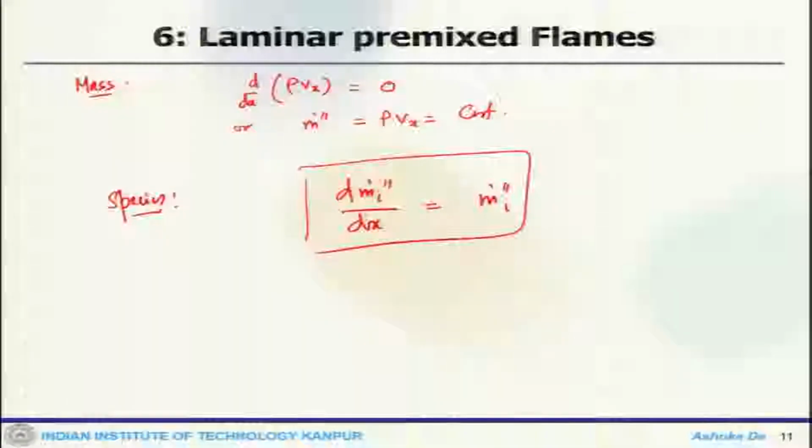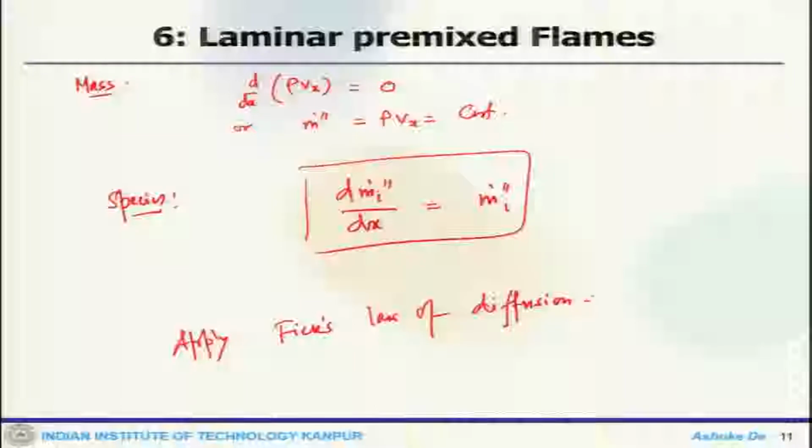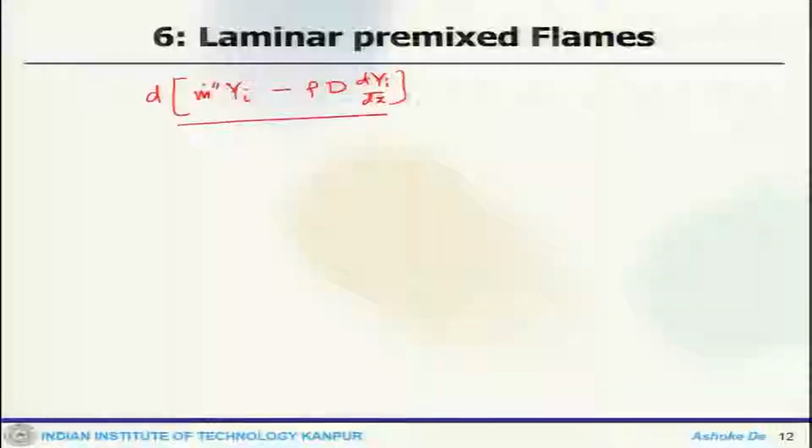And now, when I apply Fick's law of diffusion, what we get with the application of Fick's law of diffusion is d/dx of (m dot Y_i minus rho D dY_i/dx) equals m dot triple dot i.